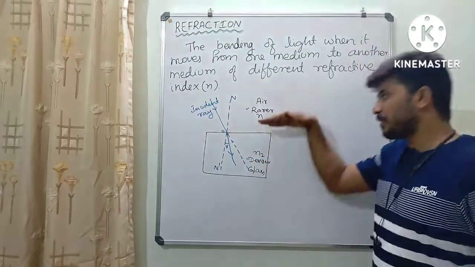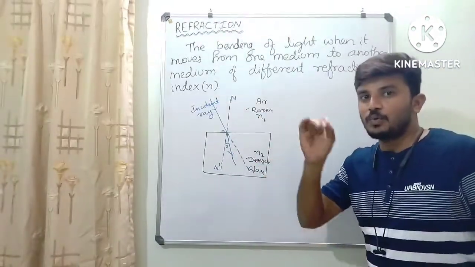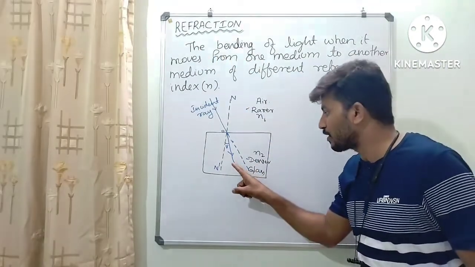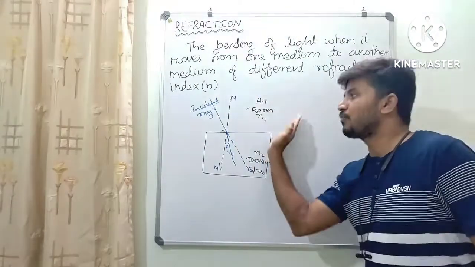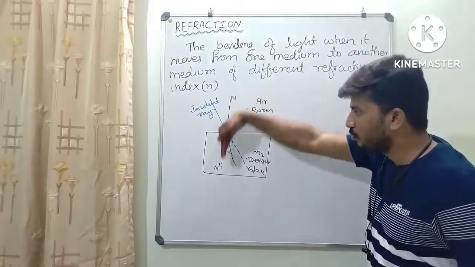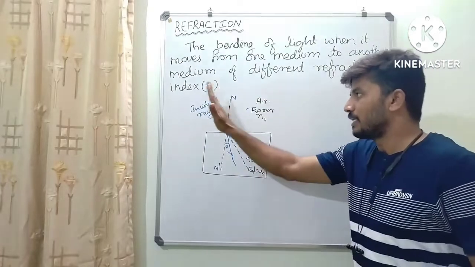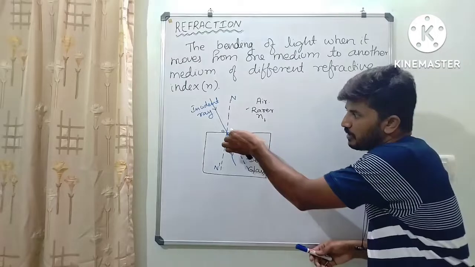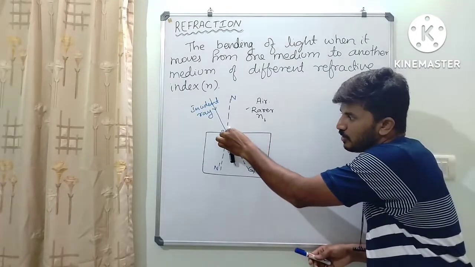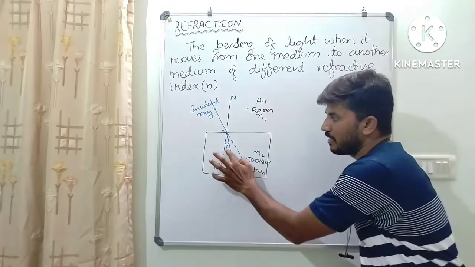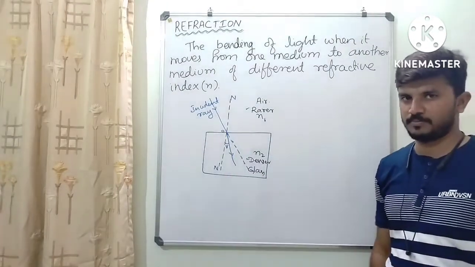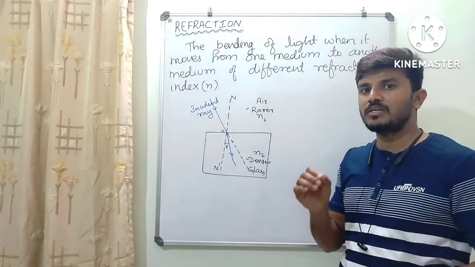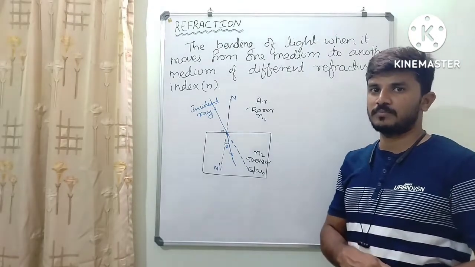It may bend away from the normal also, but that happens when light moves from denser medium to rarer medium. For example, if the light is moving from glass to air, it bends away from the normal. Here, this N O N dash is the normal. This is the incident ray. This is the refracted ray. And here, instead of moving this direction, light is bending away from the normal. And this angle is called angle of refraction. That's it.